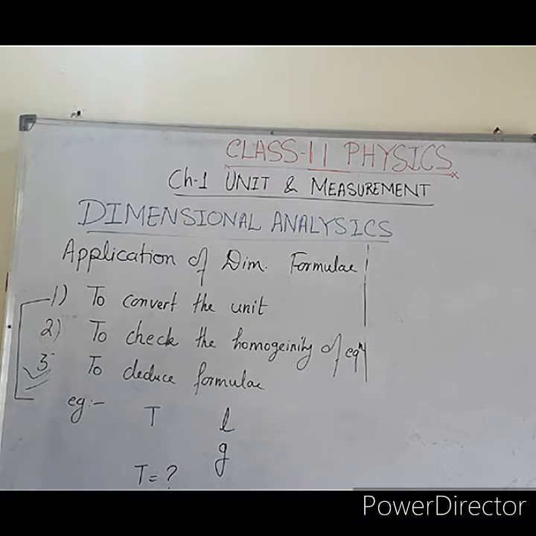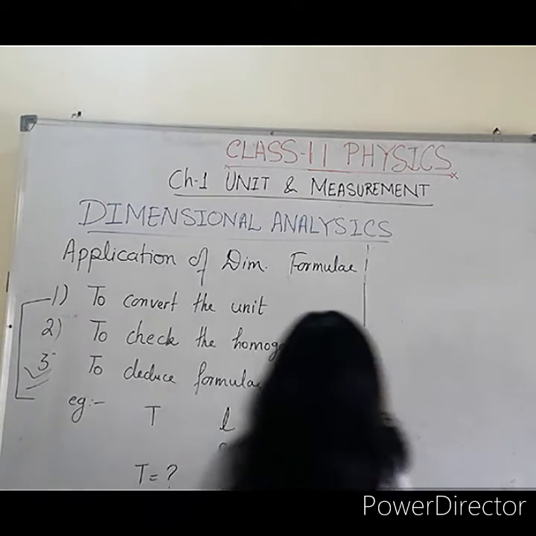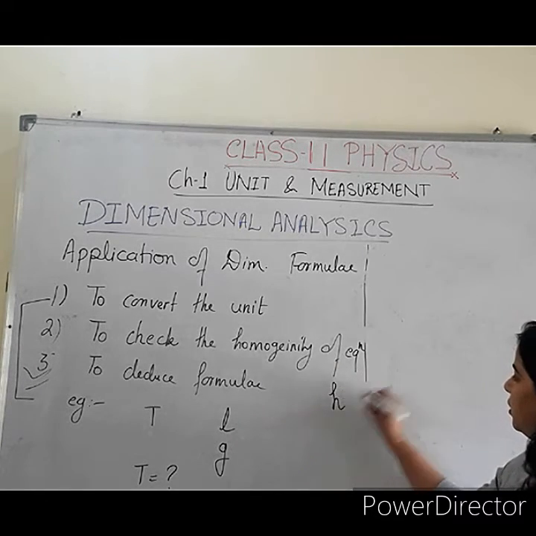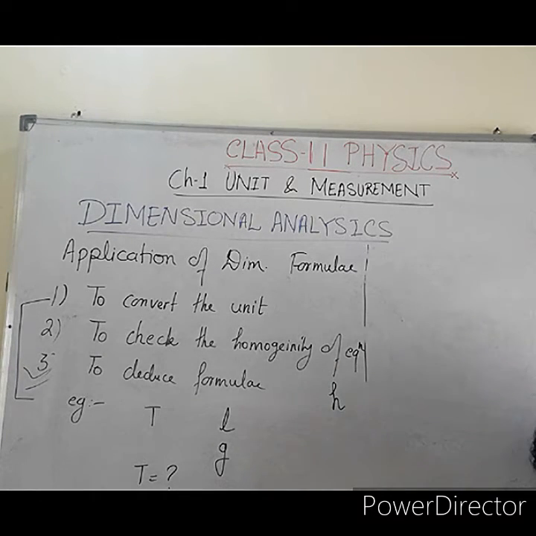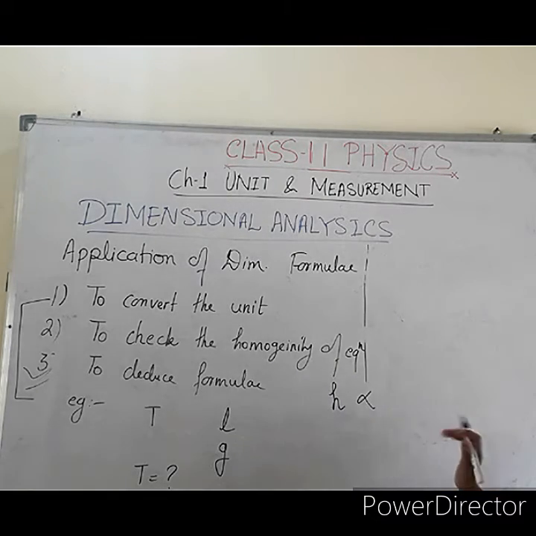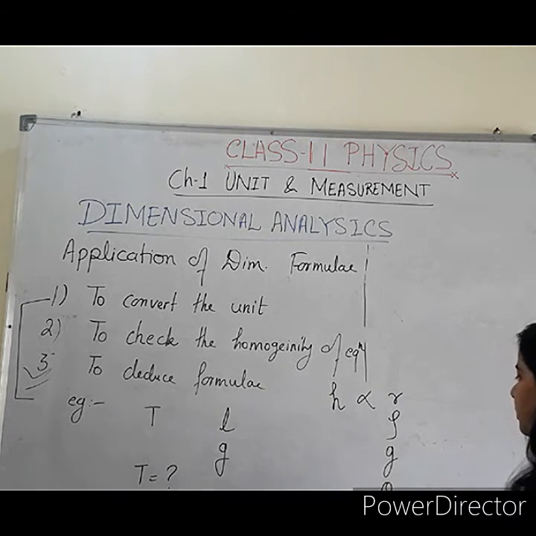One case is this one, and the second one is capillary action. The height of the liquid in a capillary depends on the radius of the capillary, density of the liquid, acceleration due to gravity and the angle.